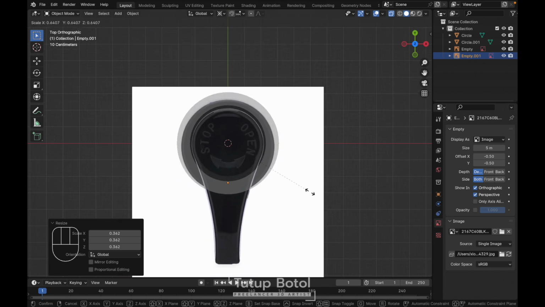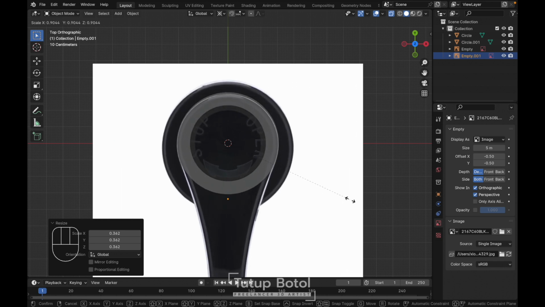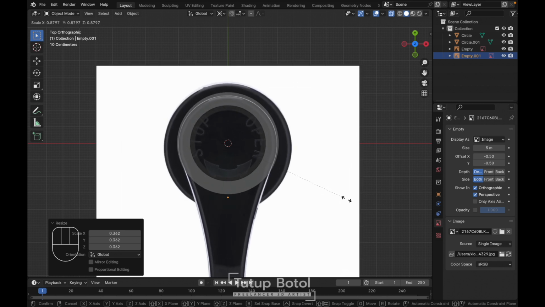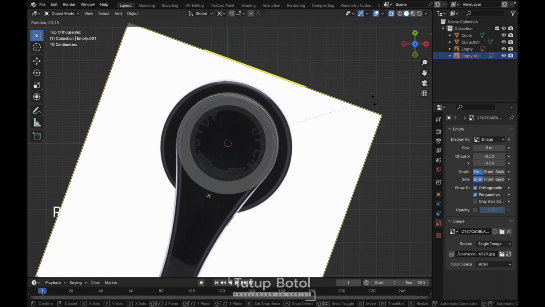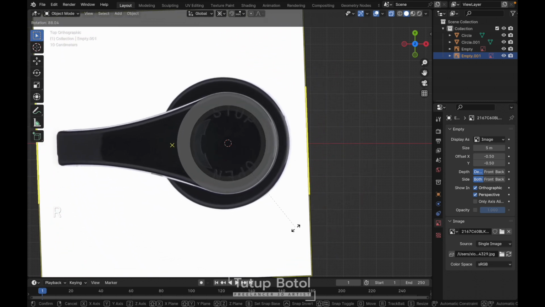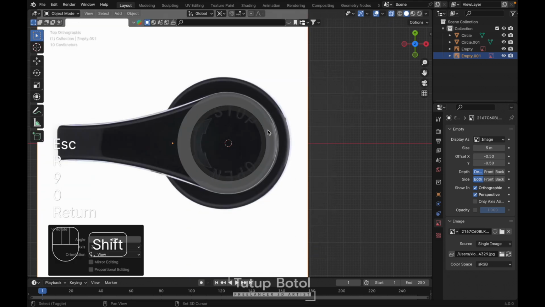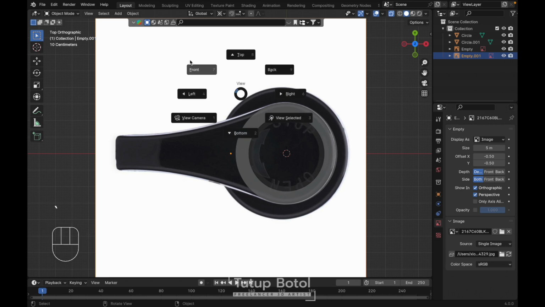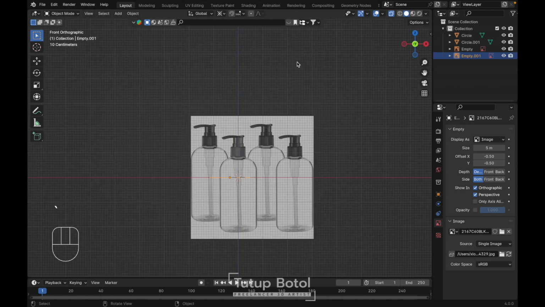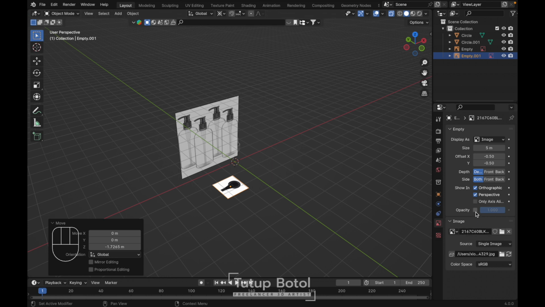It should be something like this. Then we can try to rotate it like this to 90 degrees. Yep. Go to front view. Press GZ, let's move it down over here. And then turn on the opacity and change it to 0.5.